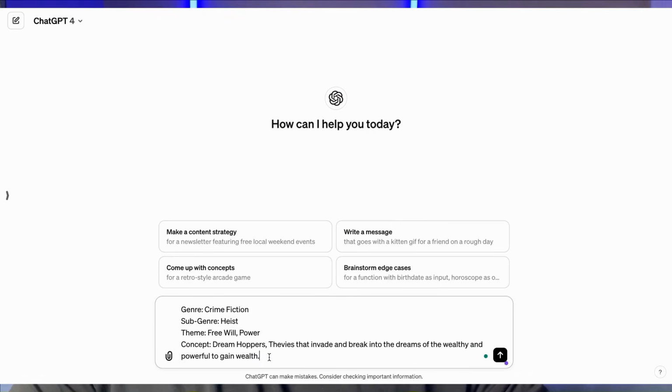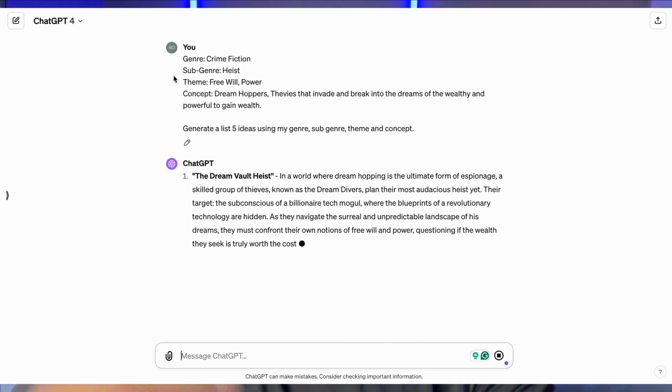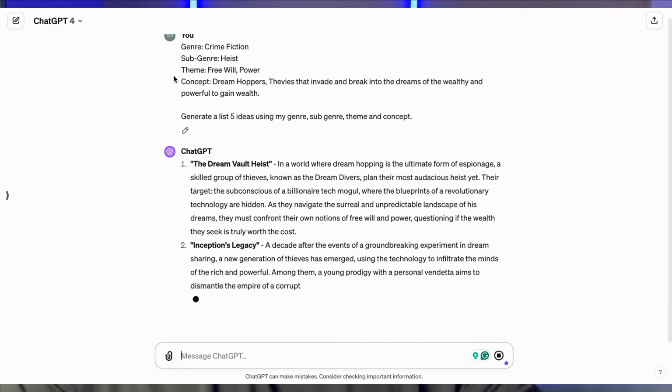And for themes, I'm also going to add power. And then my prompt, I'm just going to tell it to generate a list of 5 ideas using my genre, subgenre, theme, and concepts. So for the names, some of the names aren't that good, but the ideas are gold, okay?